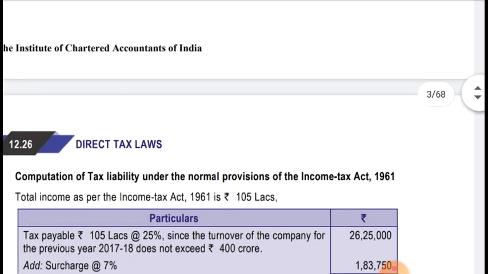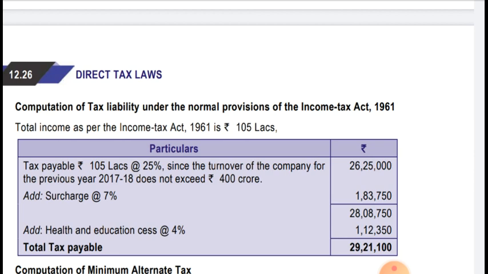Okay, now we'll compute the tax payable. Computation of tax liability under the normal provisions of the Income Tax Act 1961. So total income as per the Income Tax Act 1961 is 105 lakhs. Okay, so tax is payable on 105 lakhs at the rate of 25%, since the turnover of the company for the previous year 17-18 does not exceed 400 crores.